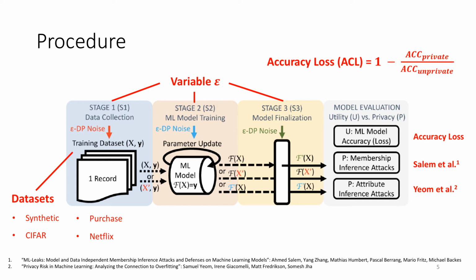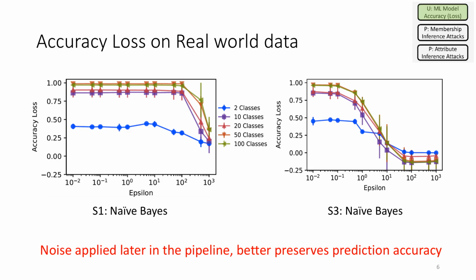With each configuration of dataset, variable epsilon or privacy budget, and differentially private machine learning method, we repeat that specific configuration 10 times to ensure spurious runs do not skew our results. Now let's dive into some results.